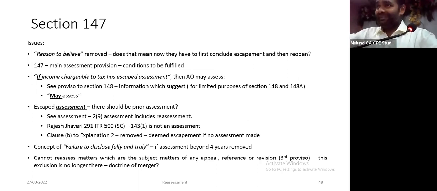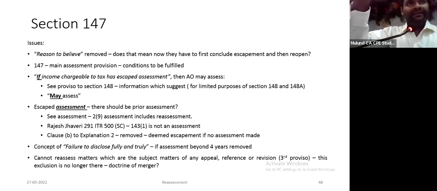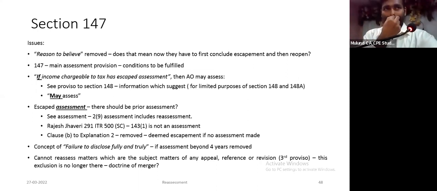147 is the main assessment section. So your orders would be 144B, read with section 143(3), read with section 147. This is an assessment section. If there is no 147, they cannot assess you. This is the main, what we call charging section and machinery provisions. Similarly, for assessment, we say this is the main assessment section. The machinery provisions of 148A also apply.